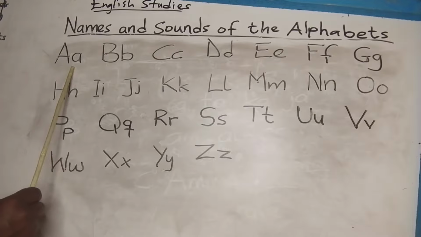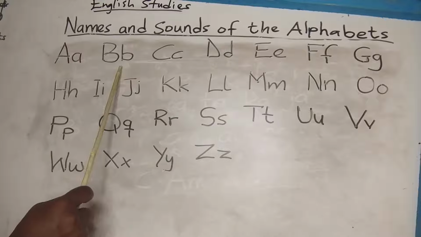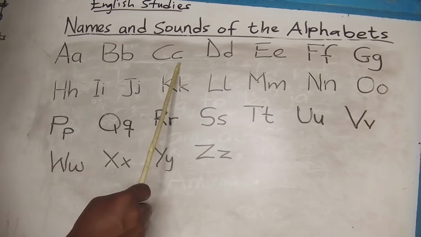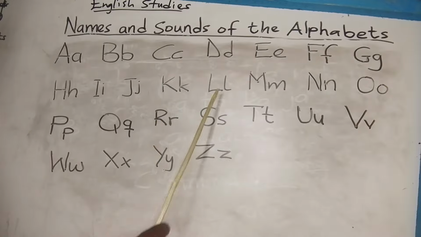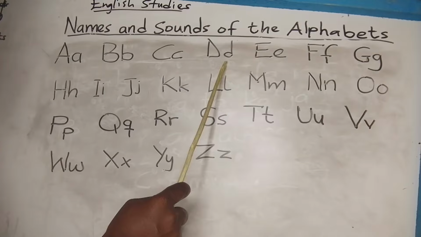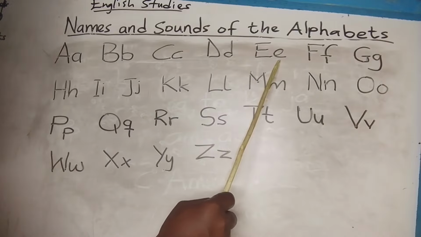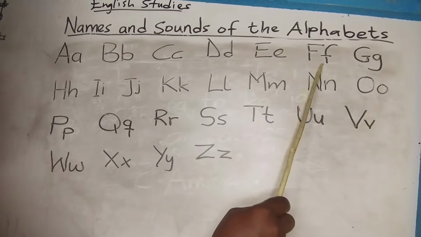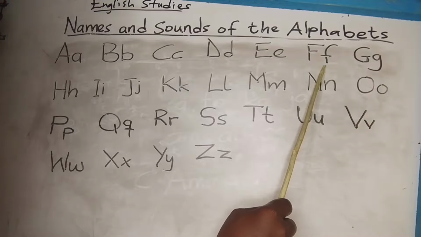This is A. The name is A. The sound is A. This is B. The name is B, but the sound is B. This is C. The sound is K. This is D. The name is D. The sound is D. This is E. The name is E, but the sound is E. This is F. The name is F, but the sound is F.